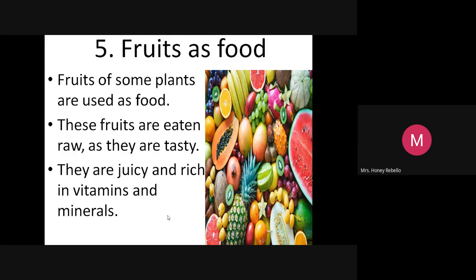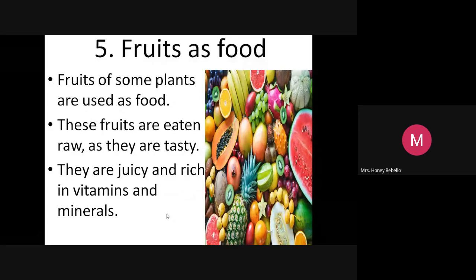Now see, they are juicy and rich in vitamins and minerals. You need all these things. You need to eat fruits, pulses. So you have to eat at least one fruit a day. One fruit. Now, you can just see the colorful fruits, and we'll go to the next heading. Number 6.